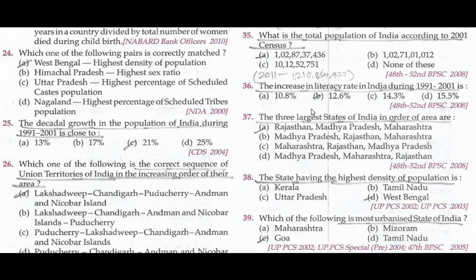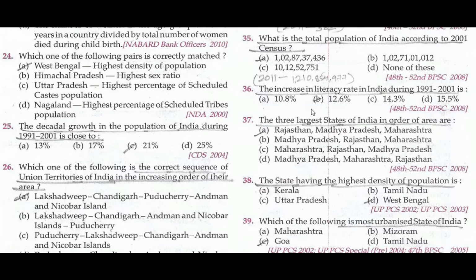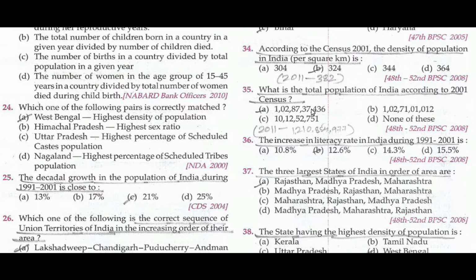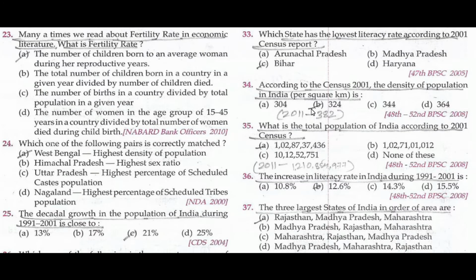The state having the highest density of population is West Bengal. The three largest states of India in order of area are Rajasthan, Madhya Pradesh, Maharashtra. The increase in literacy rate in India during 1991 to 2001 is 12.6%.